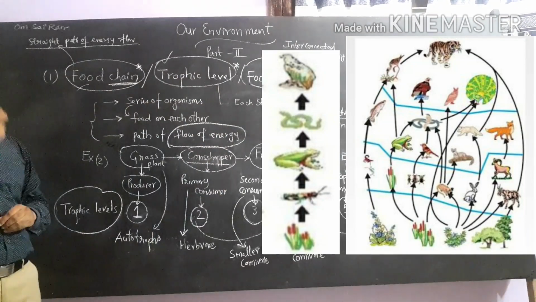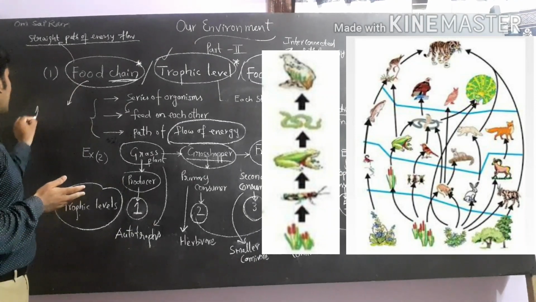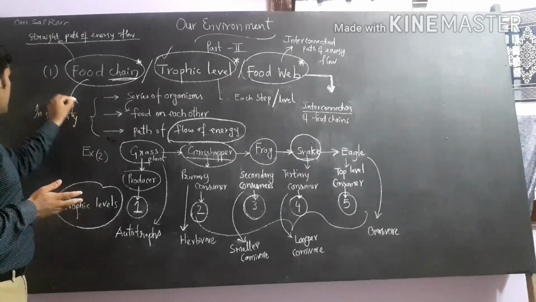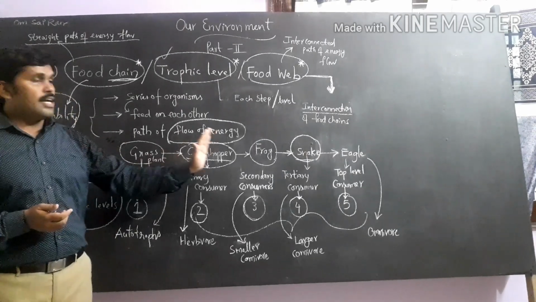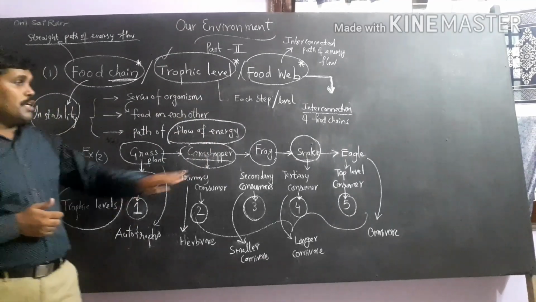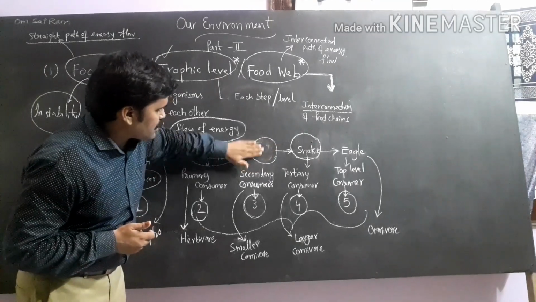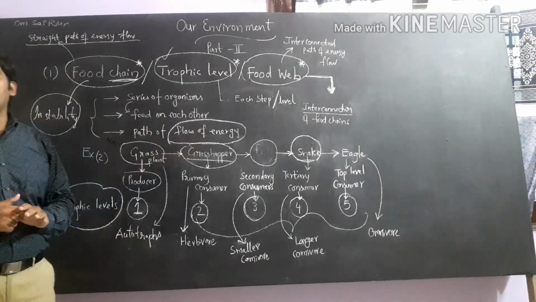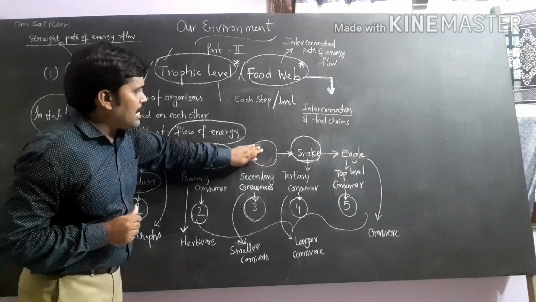And come to the next one. A food chain leads to instability. What is instability? When a food chain consists of 4 or 5 trophic levels, if any one trophic level is completely eliminated, for example the frog, then the chain is broken. The frog is completely eliminated.